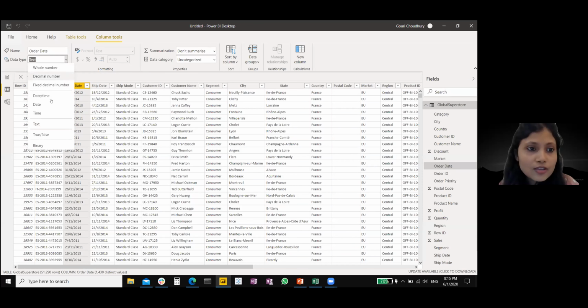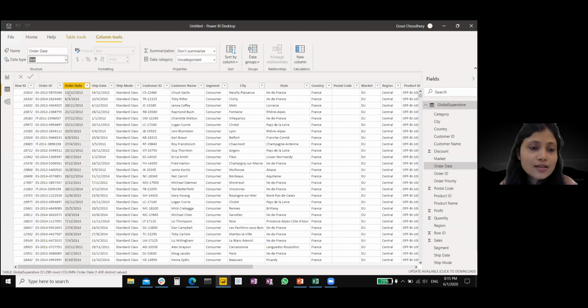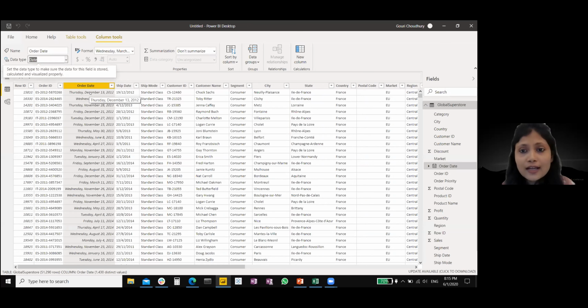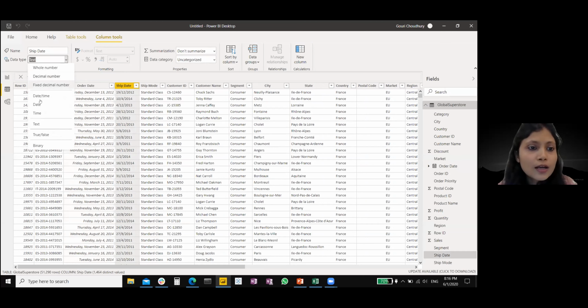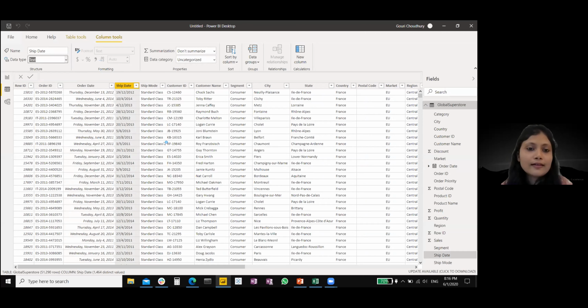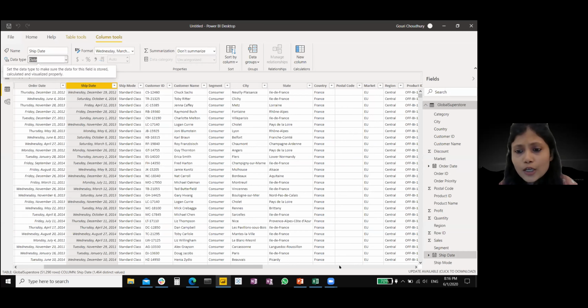We are going to change this to a date, because obviously if this is a text, we are not going to get proper results. And this is part of data cleaning that we do. Now it all depends on what data you have and what you want to clean. Now I'm also going to change this ship date to a date category. If we look into the other columns, we can see that all the other columns have been loaded properly.